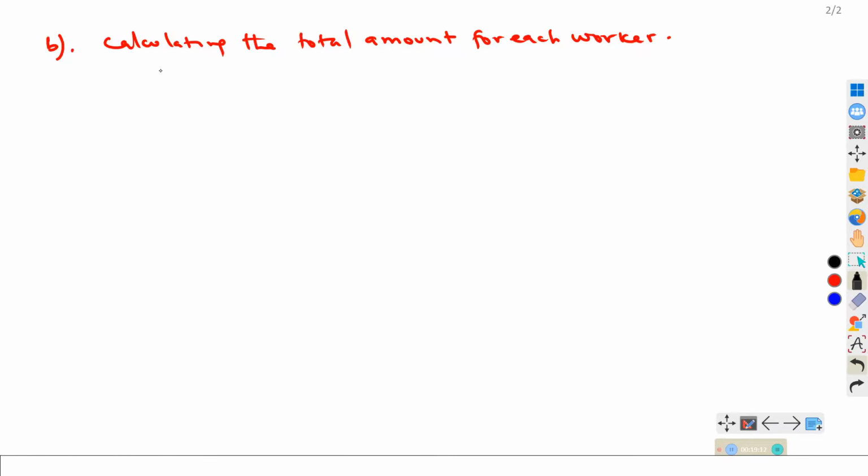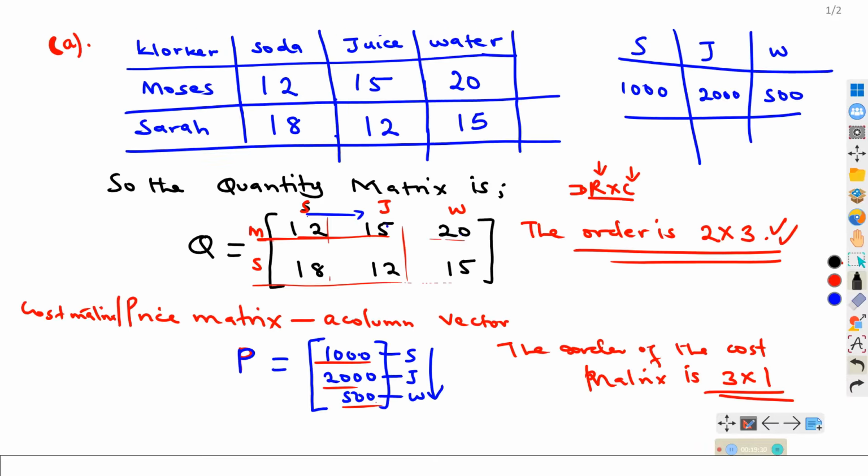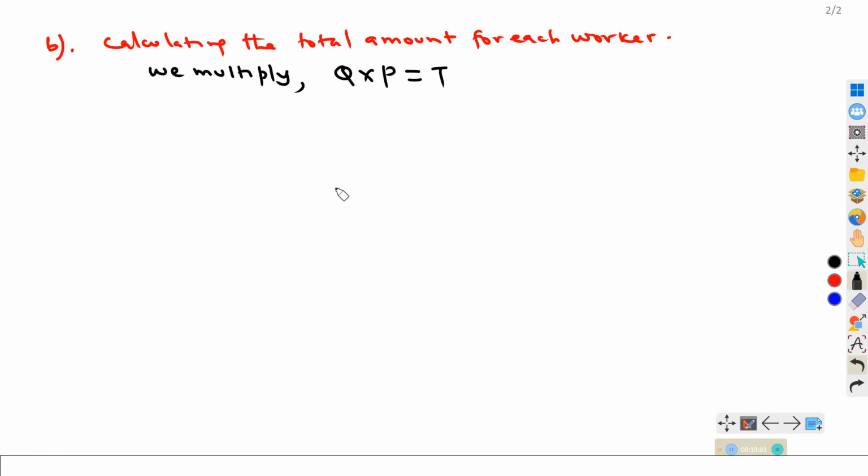And to do that, we need to multiply the 2 matrices. So we shall need to multiply the matrix Q with matrix P to get what we call the total. This, the quantity matrix, and the cost matrix. So to get the total T, we are multiplying Q with P.